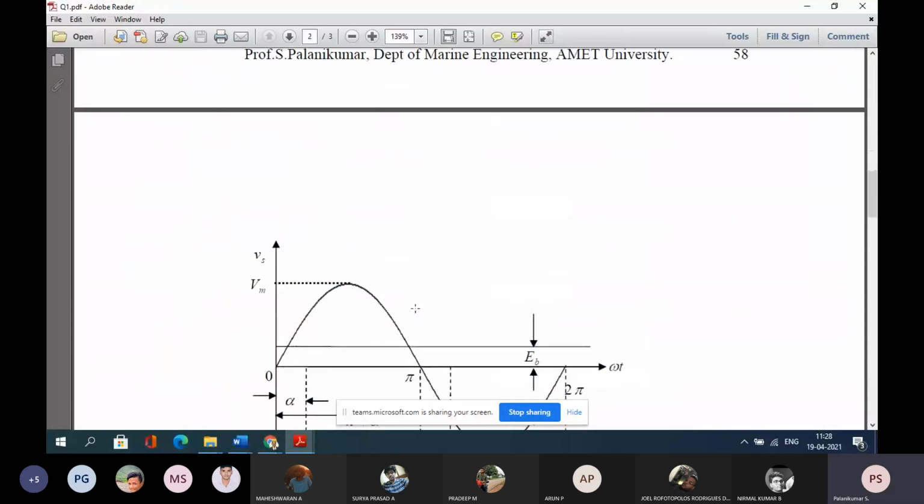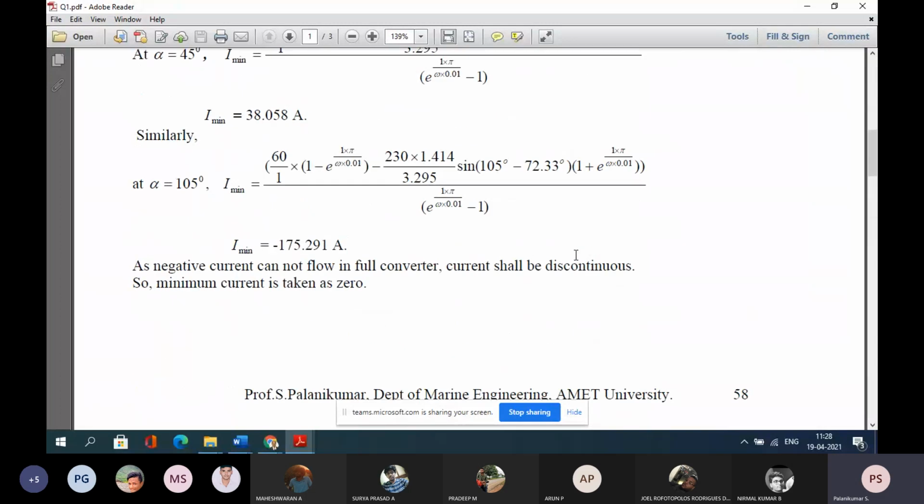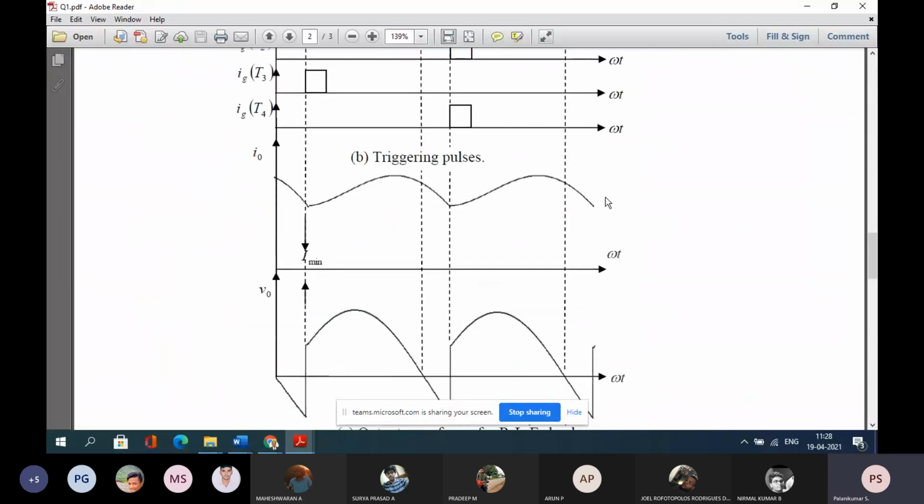In the same way I'm expecting the answers also. This many steps will be there, every step. Simply writing the minimum current IM equal to 83.826, I will not give marks for that. Steps are very much involved. That is the way you indicate, indirectly indicating that you have solved the problem and you have used calculators. That is very, very important.